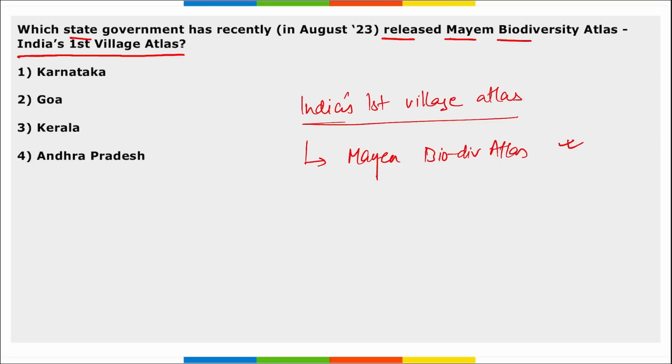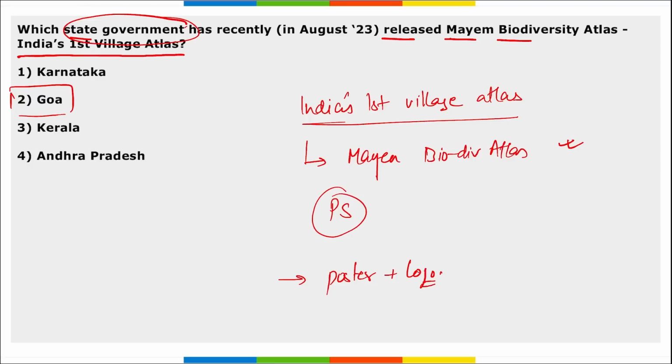Right, first thing, remember this. All right, it is important. Now the question asked is that which state government has released it? It was released by Goa state government. Who is the chief minister here? Pramod Sawant. He recently released this Mayhem Biodiversity Atlas, that is the first village atlas. Then apart from this, a poster and a logo was also released during this.